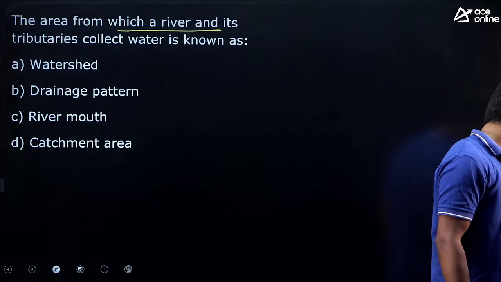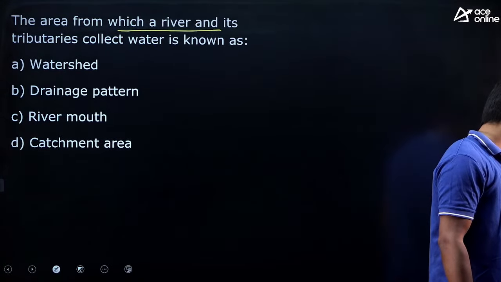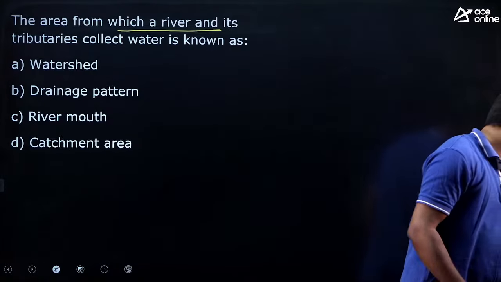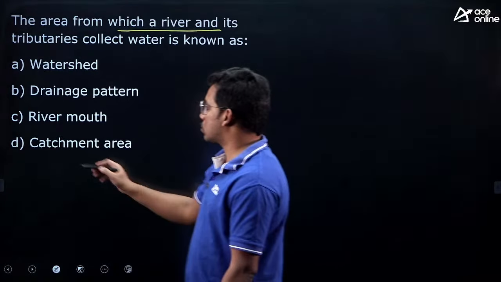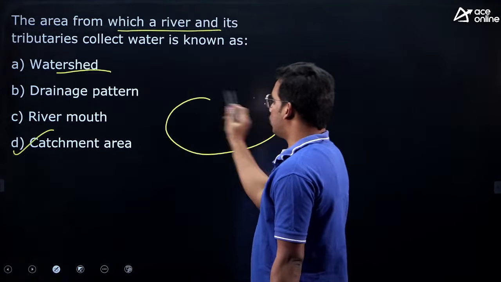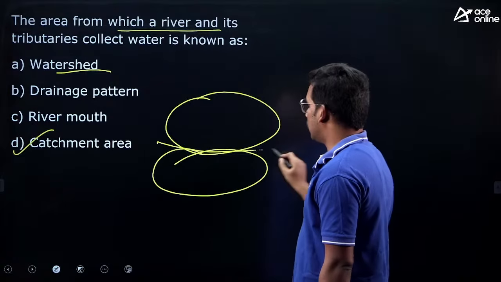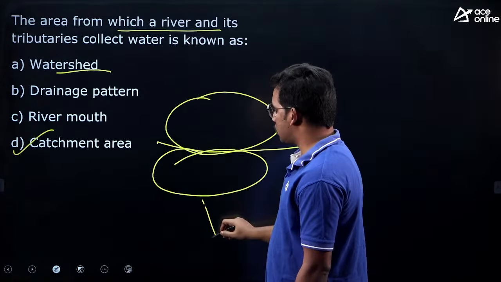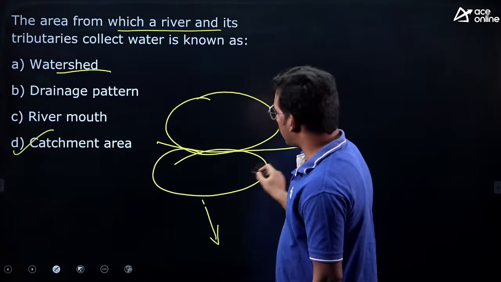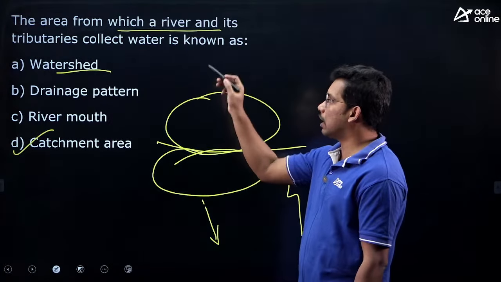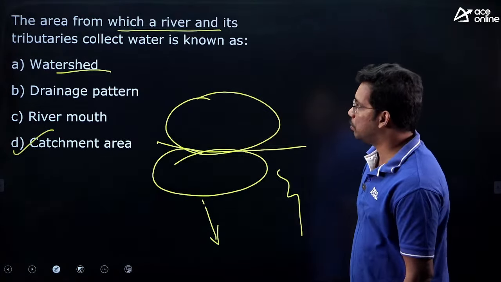Answer the question. The area from which a river and its tributaries collect the water. Yes, very good. It is called a catchment area. Watershed is called a water divide. If two catchment areas are there, the boundary is called a watershed or water divide. River mouth means where it joins the ocean. Drainage pattern means the shape of the drainage. So, those are different. Catchment area is the area from which a river and its tributaries collect the water.